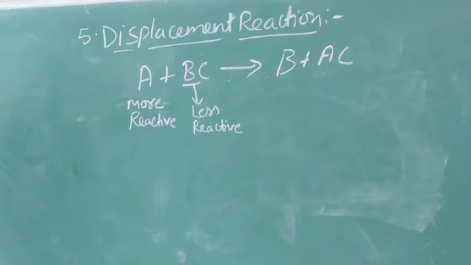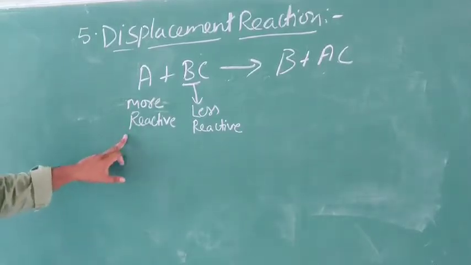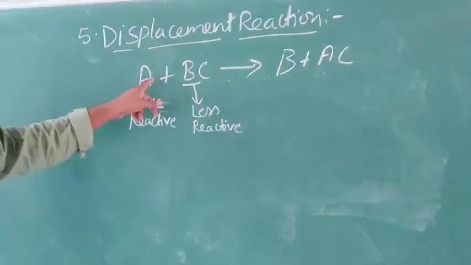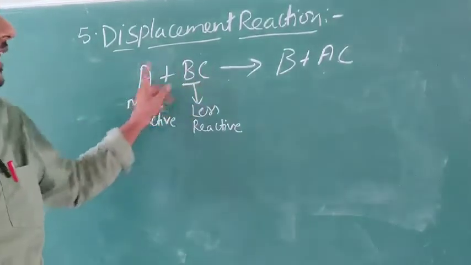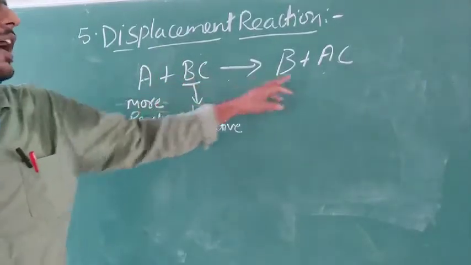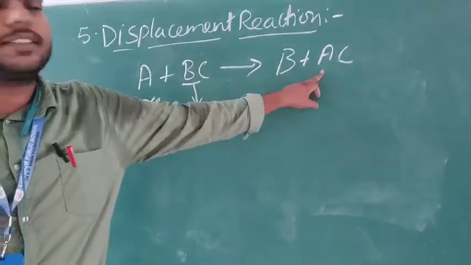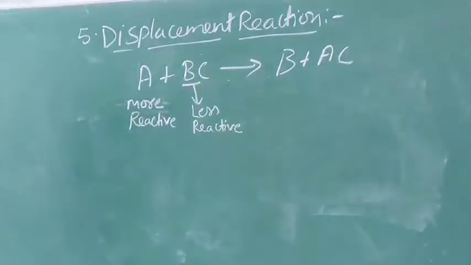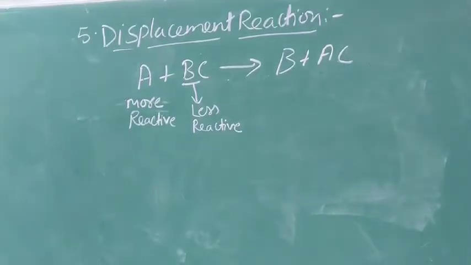Here, A is more reactive and B is less reactive. After reaction, we see that A is replacing B. A is going and taking the place of B, and it is making a bond with C. Right? So, this is the basic reaction of displacement reaction.